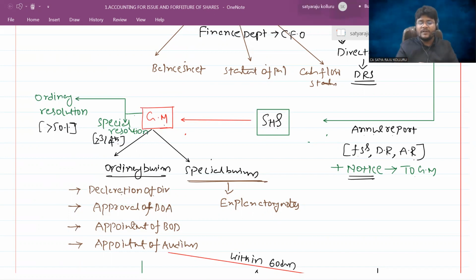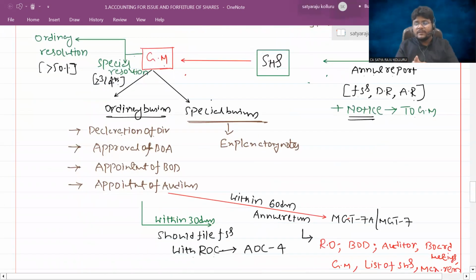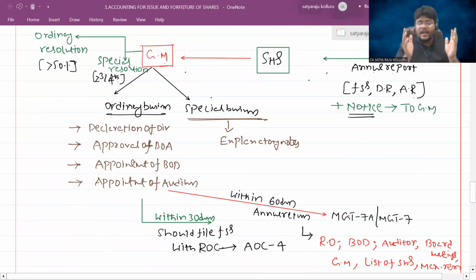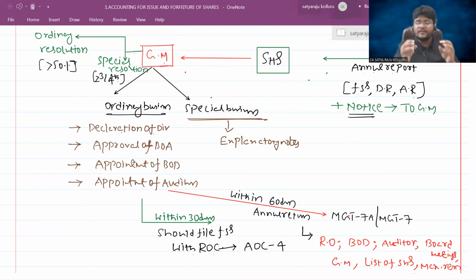After completion of this general meeting, within 30 days the company needs to file financial statements in the prescribed form, AOC-4, and within 60 days they need to file the annual return, which contains the registered office details, board of directors details, auditors details, board meetings and general meetings, list of shareholders, list of debenture holders, the remuneration payable to the directors, and all other such details. With this, the real compliance system of the company ends.